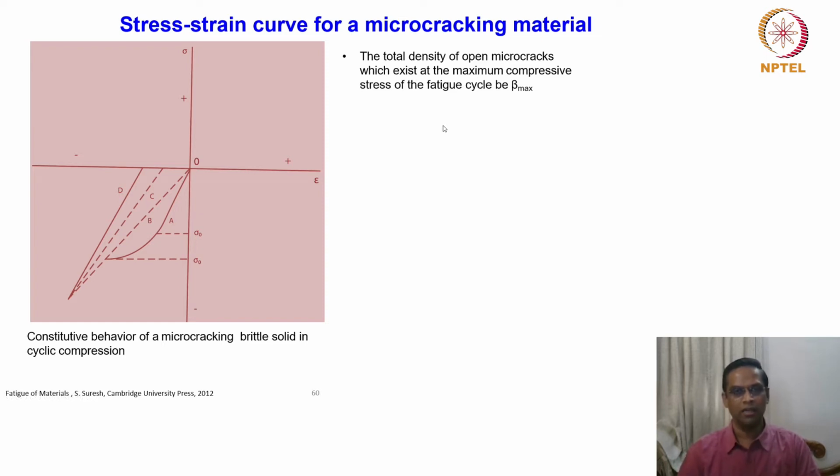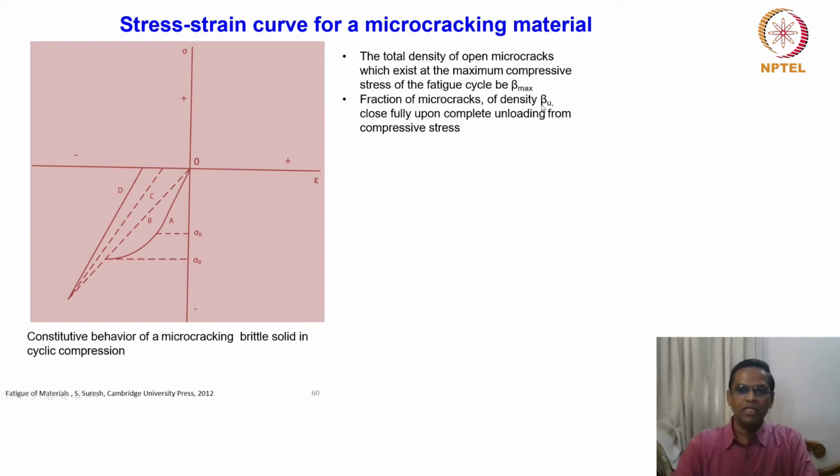That is the physics behind it. The total density of open microcracks: how many cracks are completely open? That is defined by this beta max.